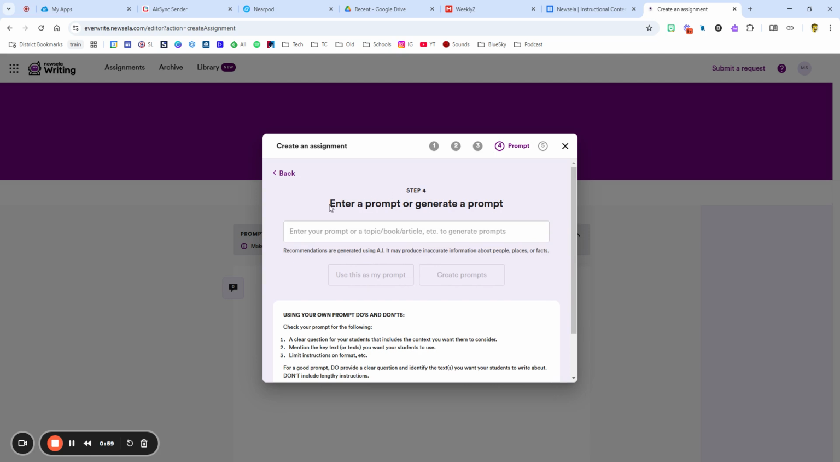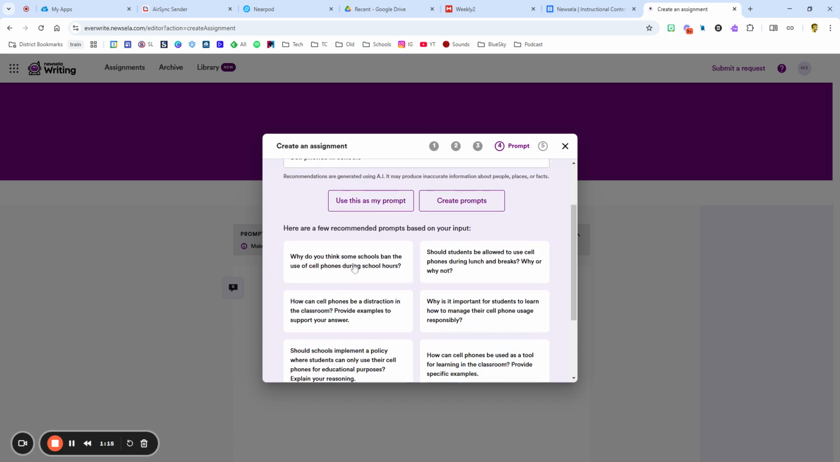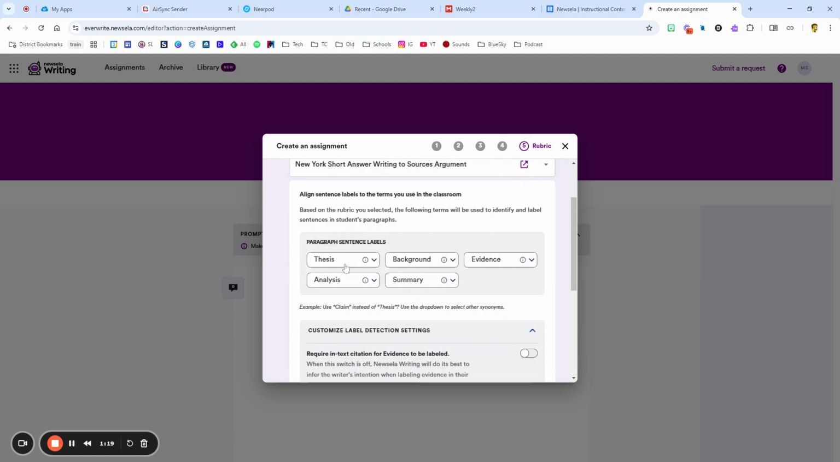And it asks me to enter a prompt or generate a prompt. And why don't we call it cell phones in schools? And I'm going to hit create prompts. And what it's going to do is it's actually going to create a bunch of different prompts that you could use as a possible engagement tool here. So why do you think some schools ban the use of cell phones during school hours? Let's see if I was going to do that.